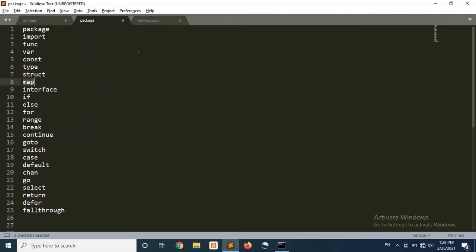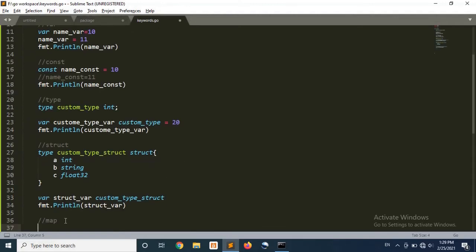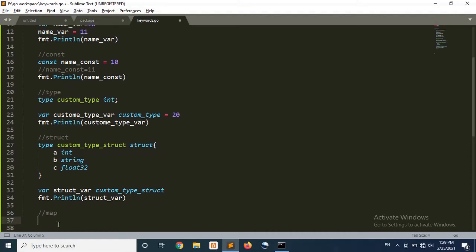The next keyword is map. So map is nothing but a collection of key value pairs where the values are accessed by using keys. The map keyword is used to declare a map data type. Suppose the name of the map is name underscore map. We are declaring the map by using the make keyword. So here I am using the map keyword that indicates